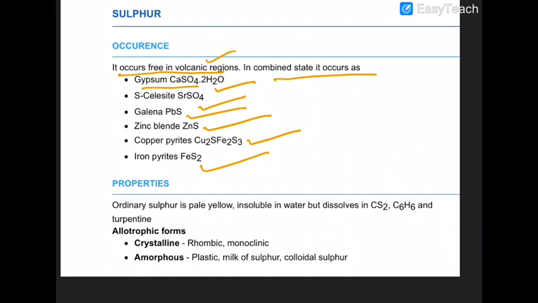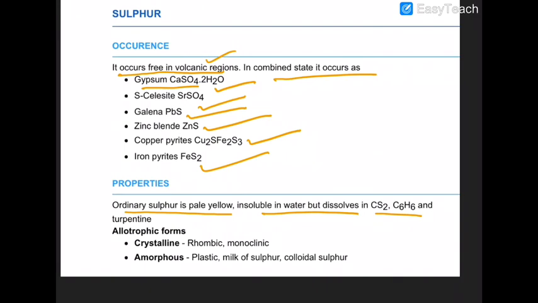Ordinary sulfur is pale yellow, insoluble in water but soluble in carbon disulfide. Generally the sulfur deposits are found in the upper layer of the earth, and by the Frasch process sulfur is taken out from the sulfur deposits. That is called the Frasch process.